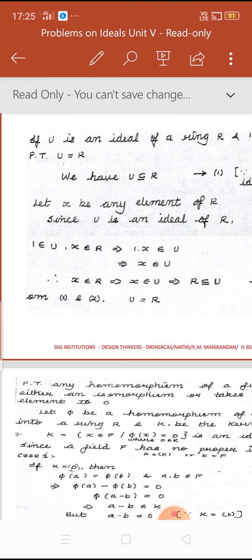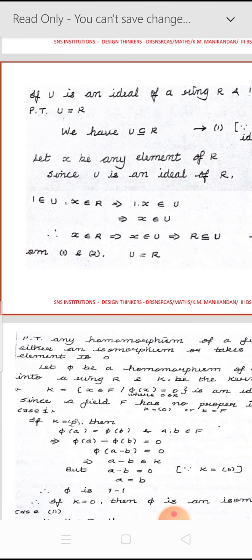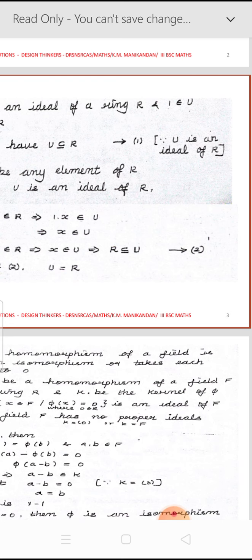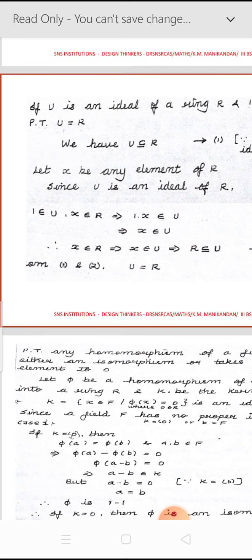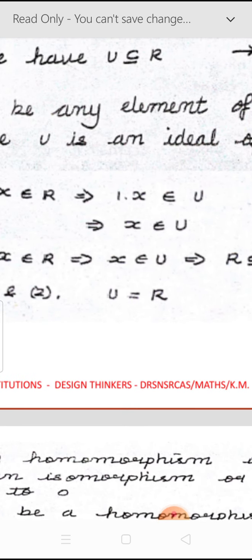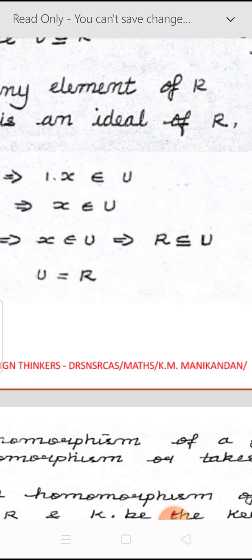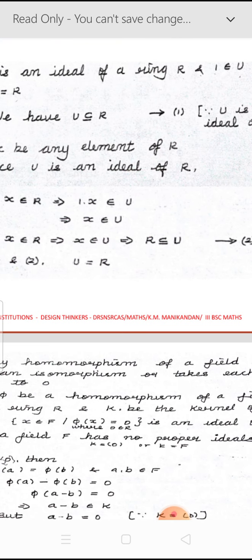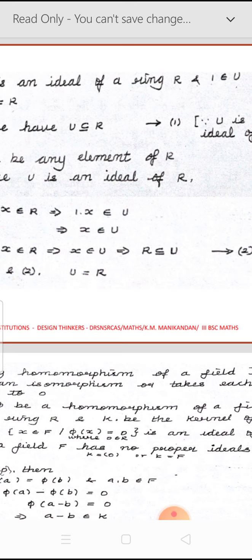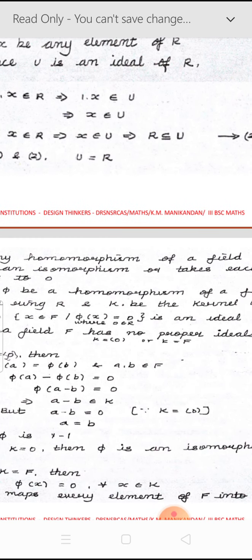Now next you take an element x belonging to R. Since U is an ideal of R, and we are given that 1 belongs to U, then for 1 belonging to U and x belonging to R, by the definition of ideal, 1 times x must belong to U. 1 times x is nothing but x, so x belongs to U. Now we have shown that when x belongs to R, x belongs to U. Therefore R is a subset of U. So from relations 1 and 2, U is a subset of R and R is a subset of U. We have proved that U equals R.